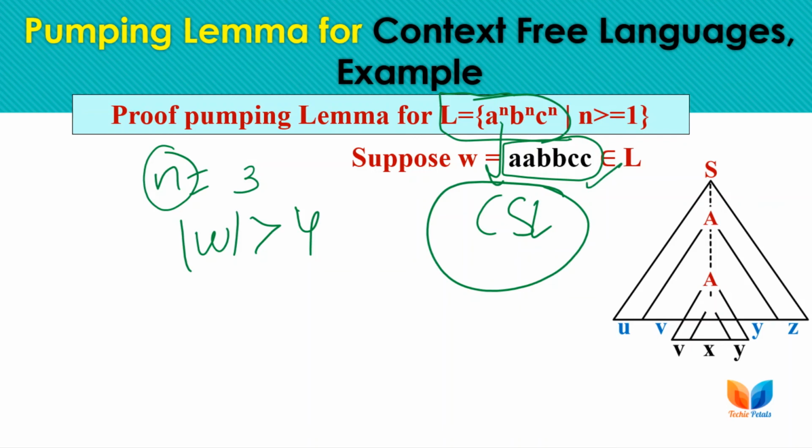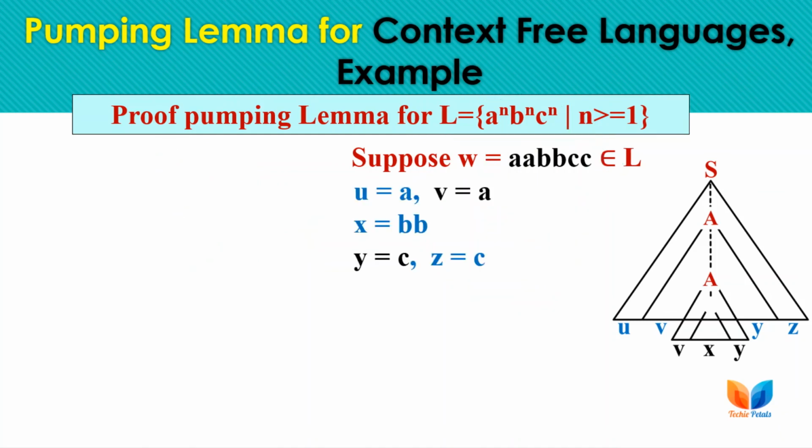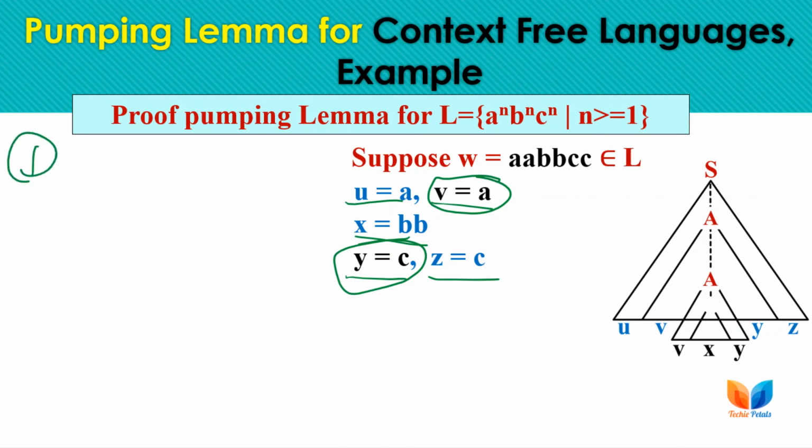So let's divide the string into 5 substrings, as u is this, v is this, x part is this, y and z part is this. You can have any other partitioning of substrings of your choice. Now the v and the y part are the iterative part for this sample string. The first condition is that the length of v, x and y must be less than or equal to 4, and the condition is satisfied.